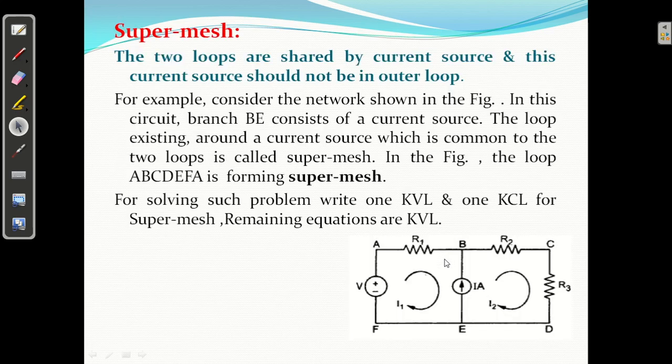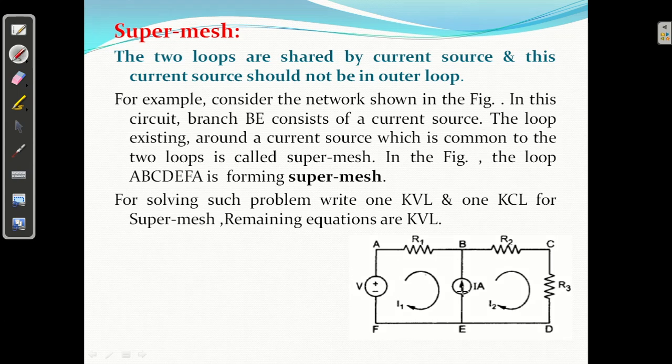Okay, so see here, this is the slide: super mesh. What is a super mesh? In this diagram, how many loops are there? Two loops are there.